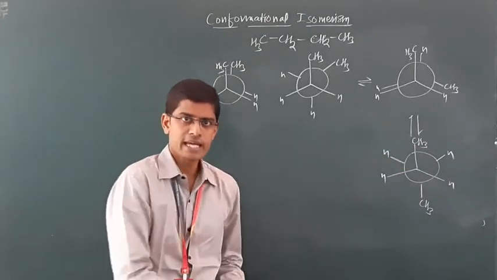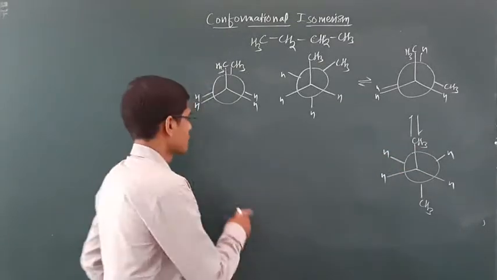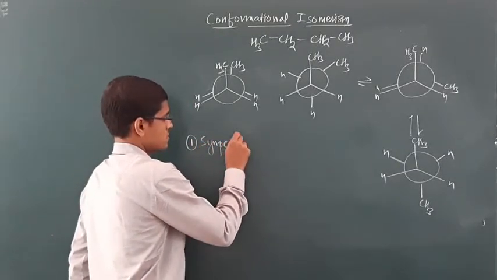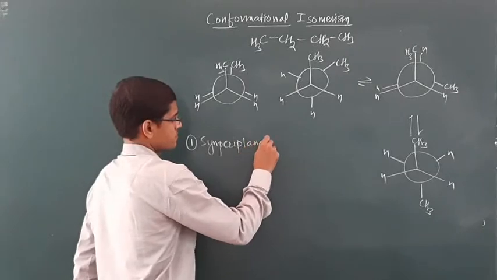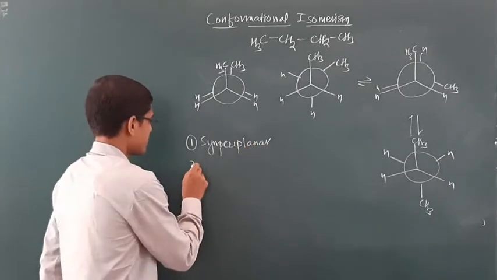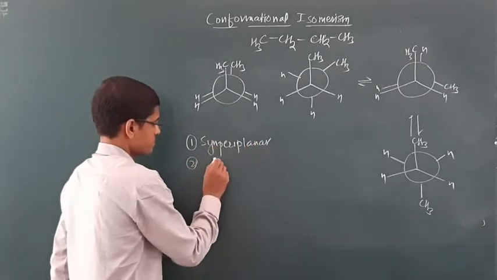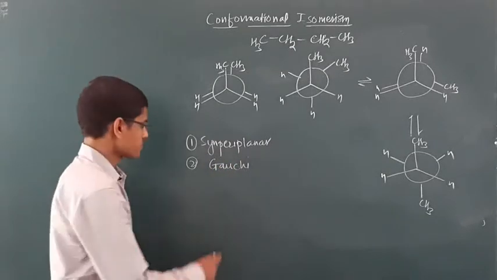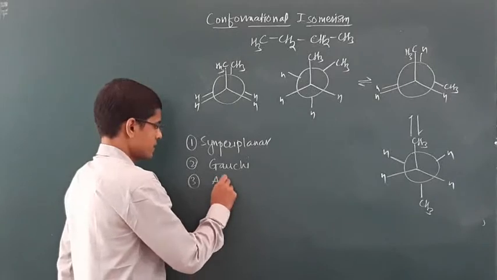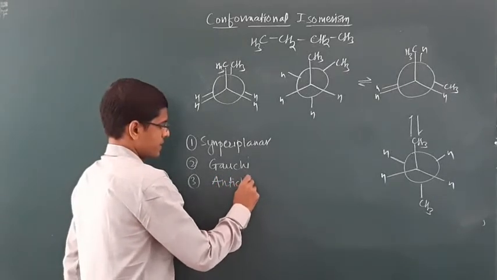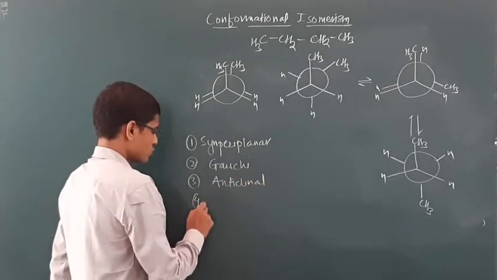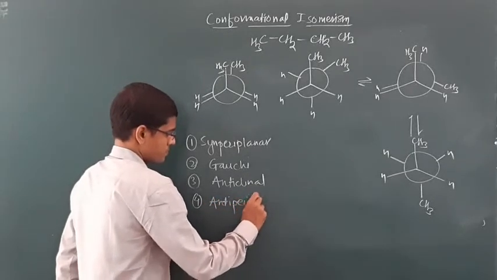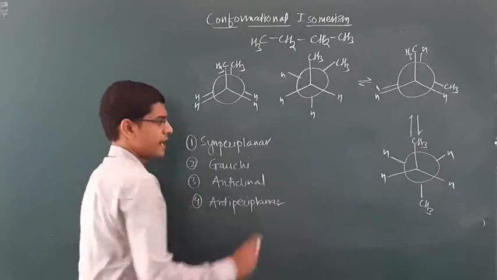Now they can be divided into four types. First one is syn-periplanar, second is gauche, third is anticlinal, and fourth is antiperiplanar.